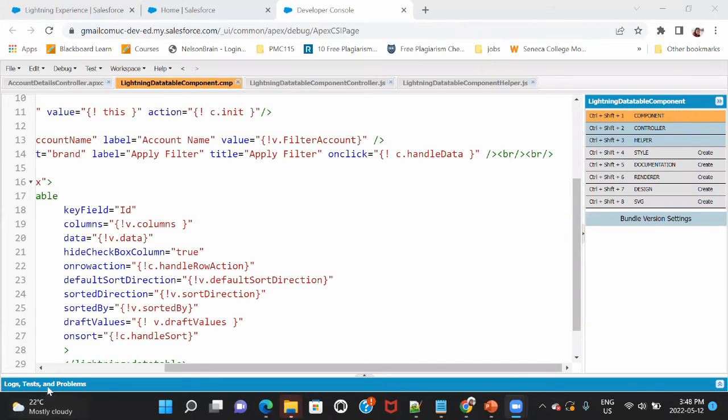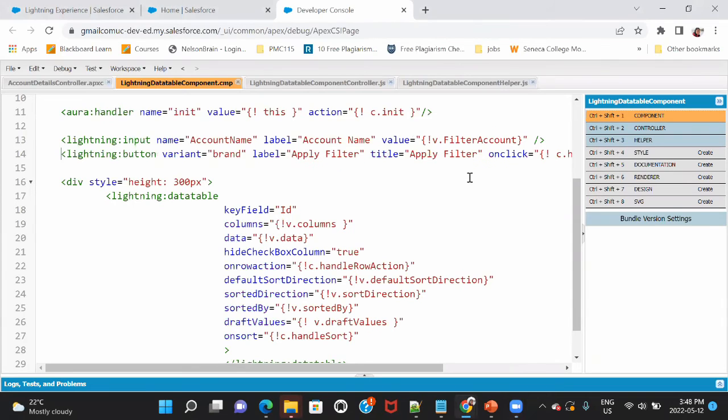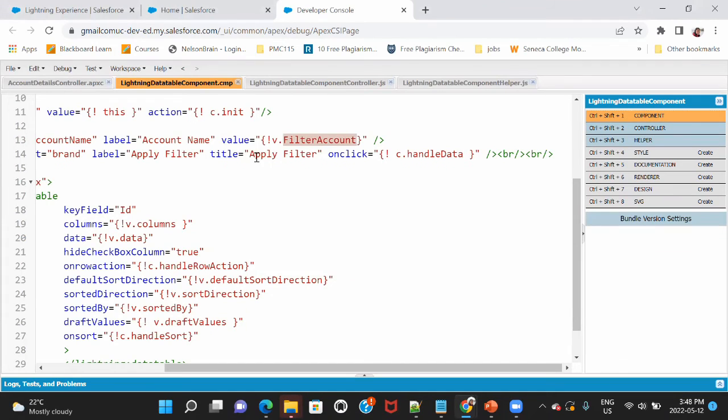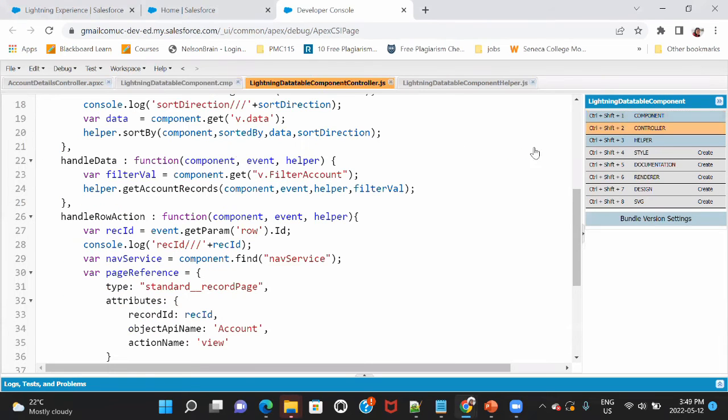Now the next thing we are going to handle is how to do filtering. For filtering, we have added an input field here whose name is filter account, and then a button whose title is apply filter. The moment they click on apply filter, it would go to this method, handle data. What I am doing is getting the value of that input field and transferring it to this variable. Now this variable I am passing as a parameter.